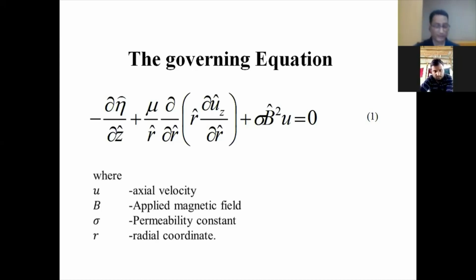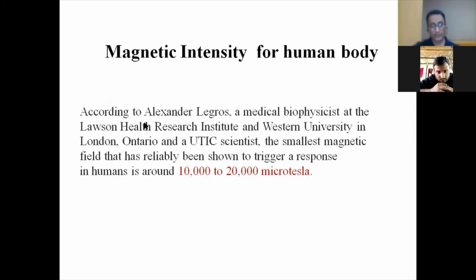Firstly, I'm going to give you the definition of arteries. Arteries are the blood vessels that deliver oxygen-rich blood from the heart to the tissues of the body. There are different types of arteries: carotid, aorta, coronary, femoral, arterial. In the arteries, stenosis will take place. So how much magnetic intensity can a human body take?